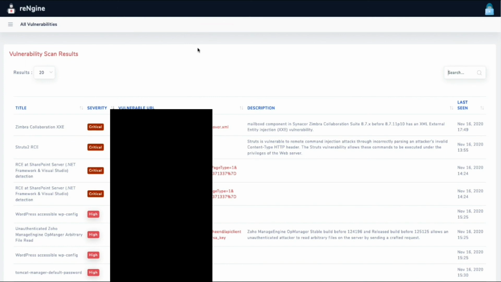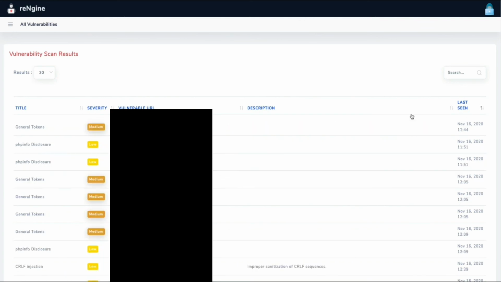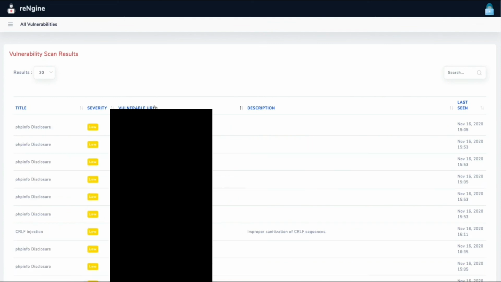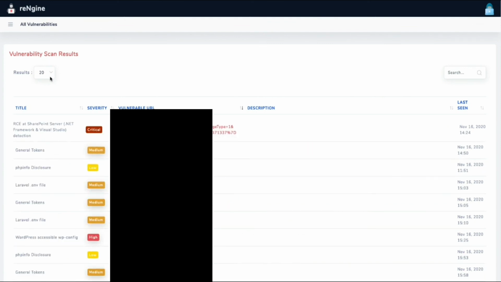So this is how the vulnerability scan result looks like. On the left, you have the title, and the second column, you have the severity. So this is by default sorted based on the severity, and then you have the vulnerable URL and the description of the vulnerability, and when it was last seen. Again, you can sort based on the last seen. You can sort based on the severity, and of course, vulnerable URL as well. That's all about vulnerabilities.